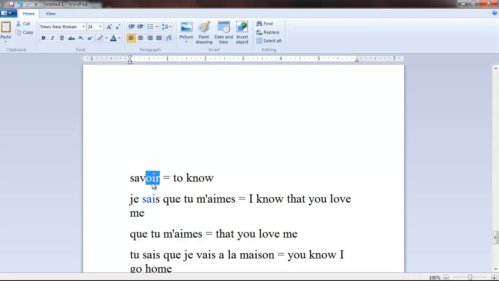But because it's an irregular verb, it's not that easy to just eliminate this ending and append the endings to the root sav, like je save, tu saves, il savent, nous savons. It's not like that. Here it's je sais. That's how you conjugate it. I know in the present moment. Je sais. So you see, that's why the root is tricky.